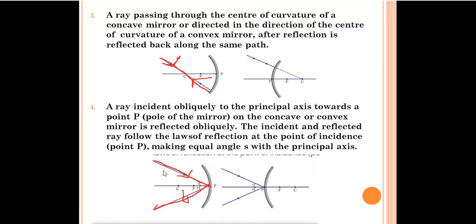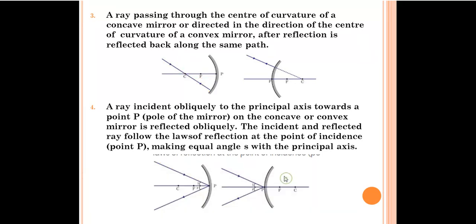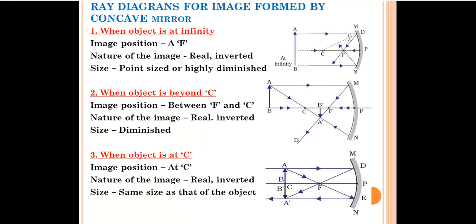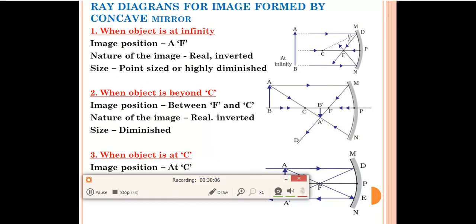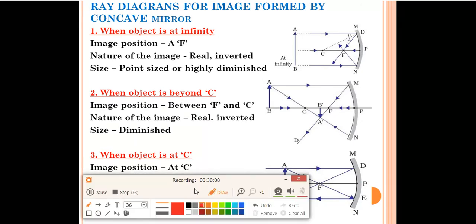When a ray of incident light strikes the point P, it will reflect back in this direction, and the angle will be the same for the concave mirror and the convex mirror also. You can see for the convex mirror also it strikes point P, and after reflection it goes back like this. So this is the incident ray, this is the reflected ray. Angle of incidence will be equal to angle of reflection. So these are the four rules which we have to remember for drawing the ray diagram. Now one by one we'll discuss the ray diagrams for the concave mirror as well as for the convex mirror.